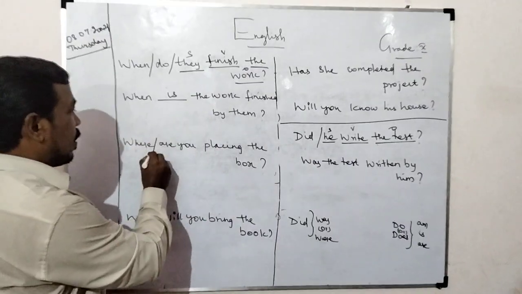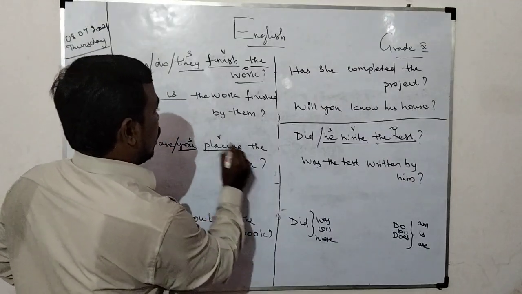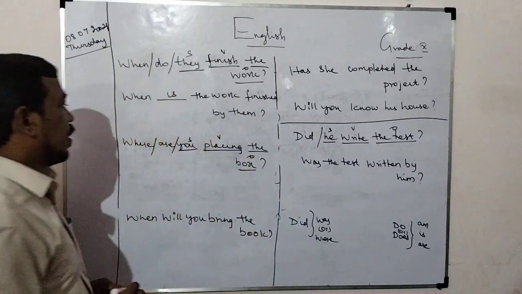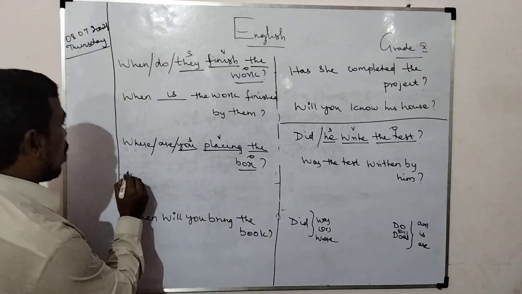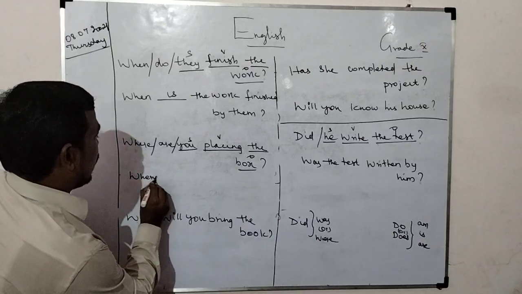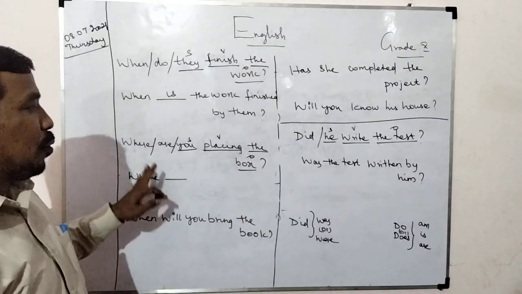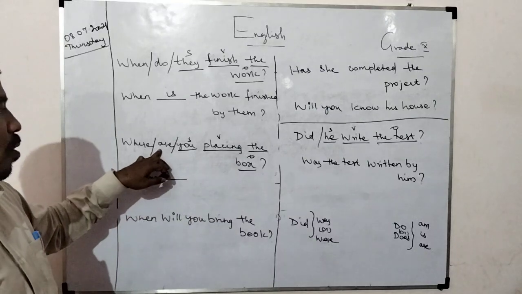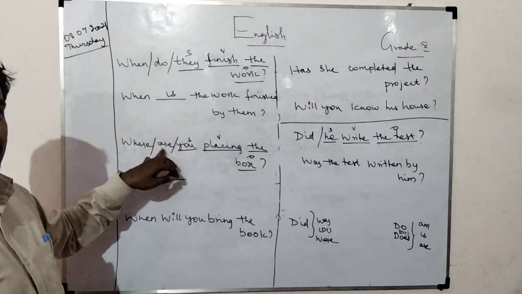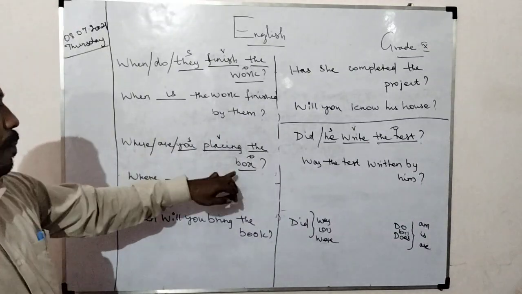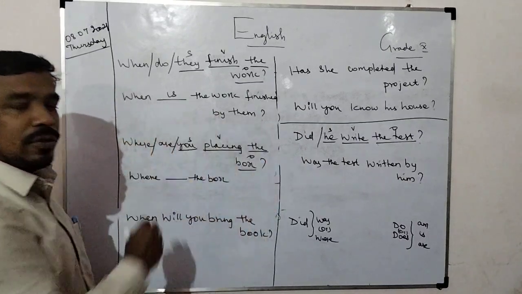Next question. Verb, the box, object. Where are you placing the box? Already I said here, not do or does, only am, is, are. According to the subject, here you is second person, so we are using are. But here the object into subject, the box.